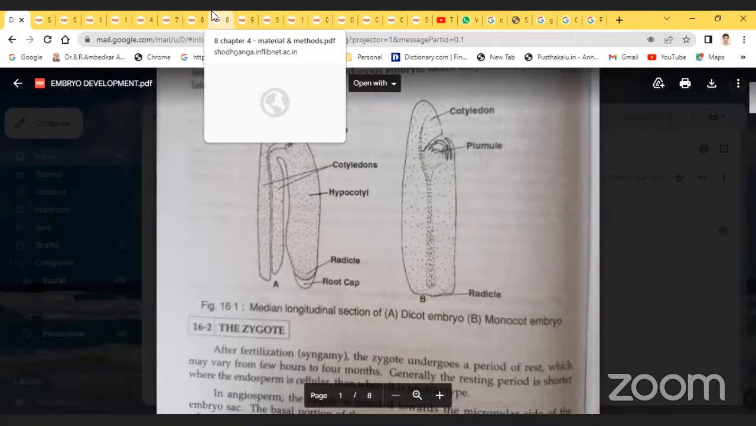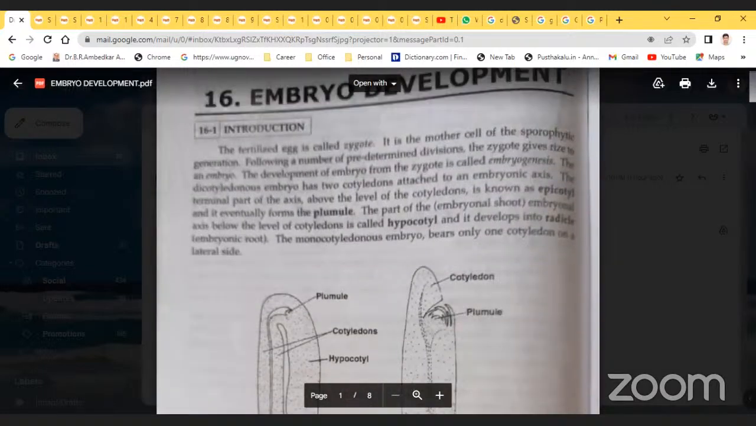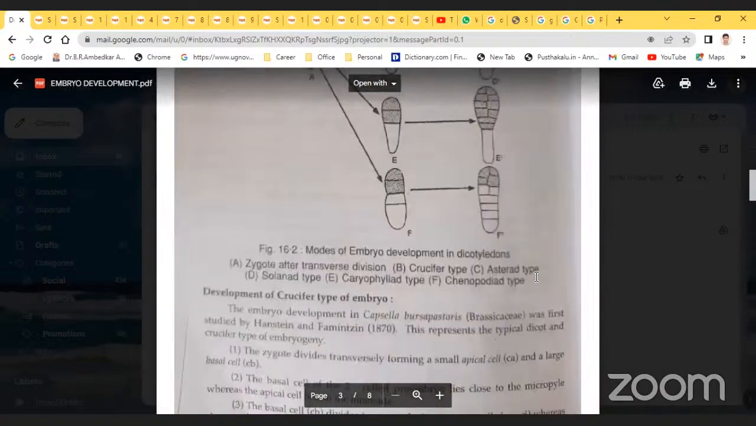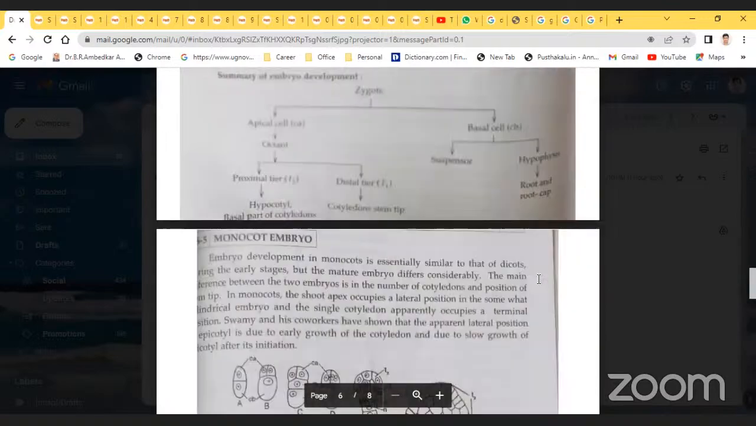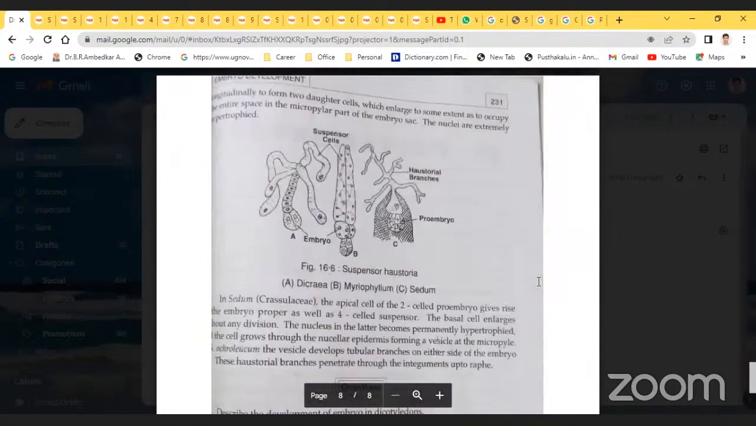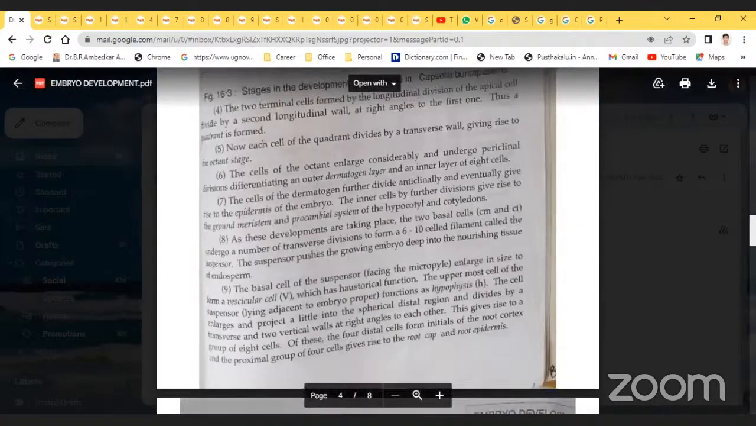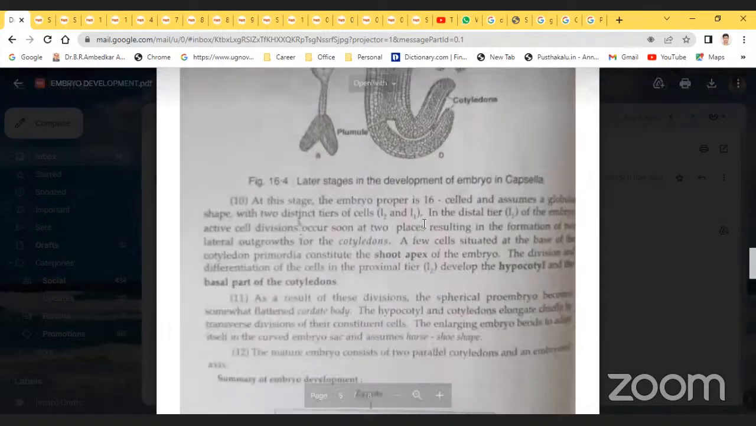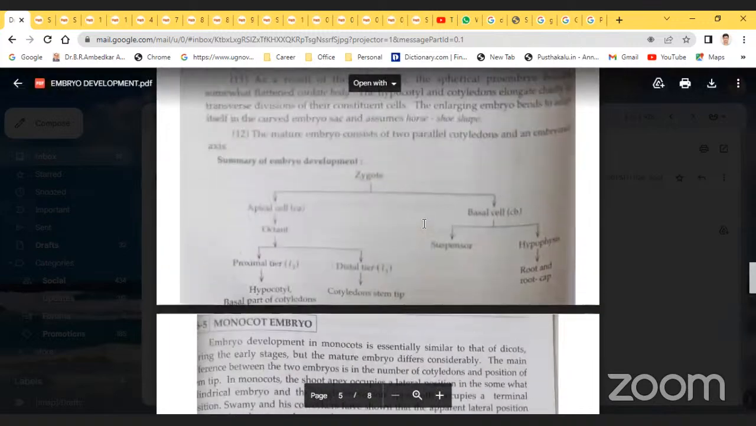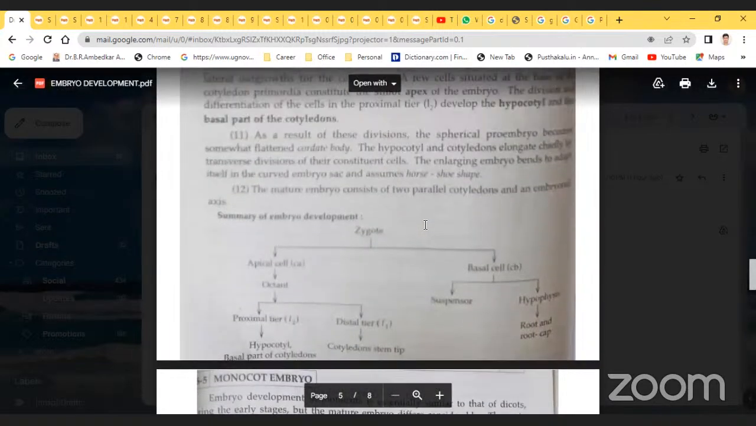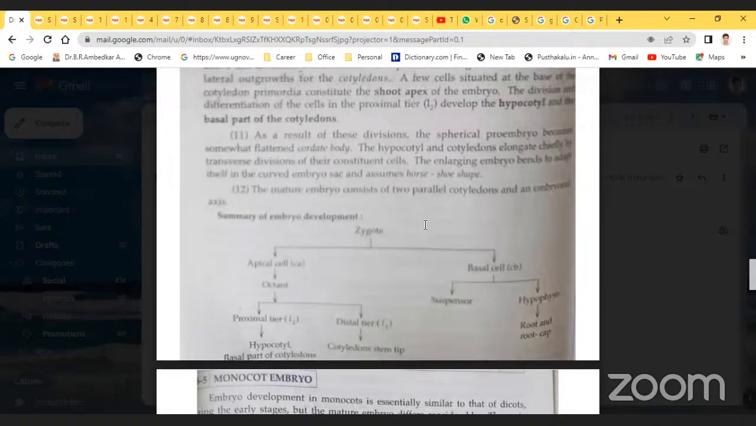So just you see this one. Just you remember this. A summary is there. This type of notes you prepare. So this is the zygote.